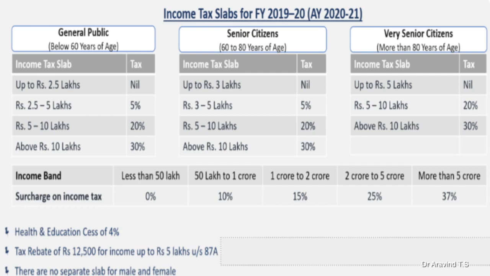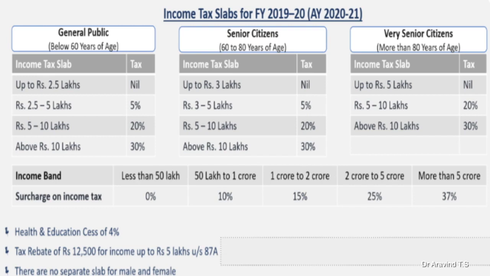For senior citizens, up to rupees 3 lakh, it is nil. Senior citizens are in the age group of 60 to 80 years. So up to 3 lakhs, they need not pay tax. From 3 to 5 lakh, 5 percent. Again the same, 5 to 10 lakhs, 20 percent, same as the general public. Above 10 lakhs, 30 percent.